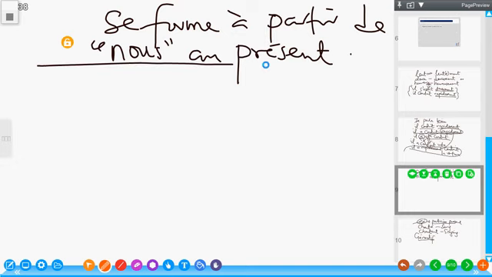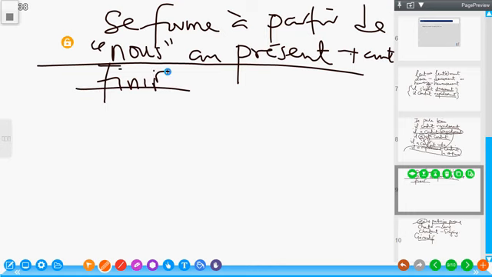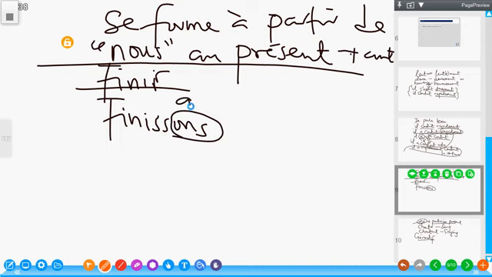For instance, I have a verb like finir. The nous form of finir is finissons. So the Frenchman says, if I know the nous form of a verb in present tense, then I should just remove the ONS and add ANT to it.